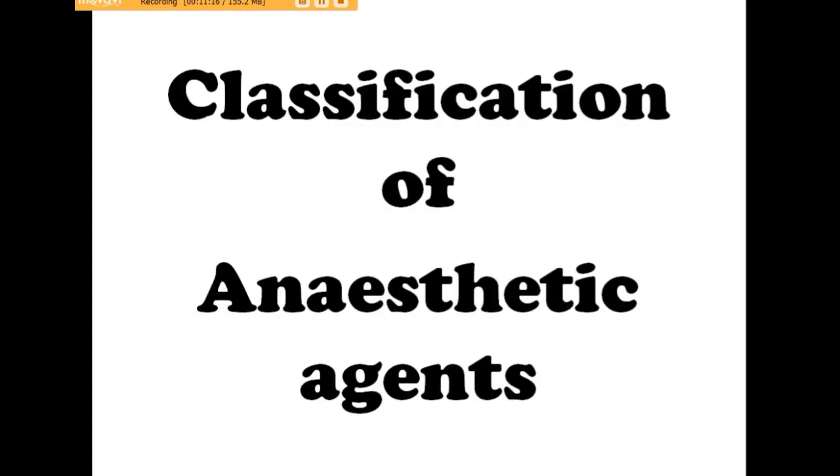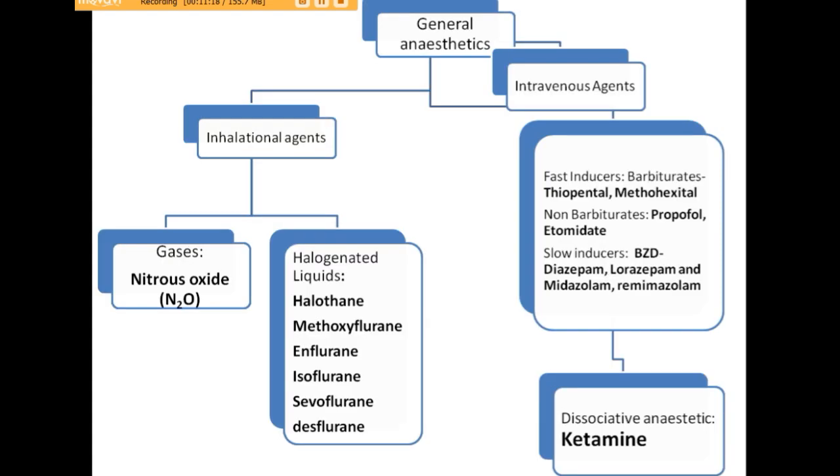Let's see the classification of anesthetic agents. General anesthetics are divided into two major classes: inhalational agents and intravenous agents. In inhalational agents, we have the gaseous agent nitrous oxide and certain halogenated liquids which are given in aerosolized form via cylinders. These are halothane, methoxyflurane, enflurane, isoflurane, sevoflurane and desflurane.